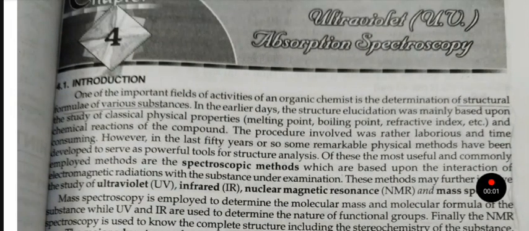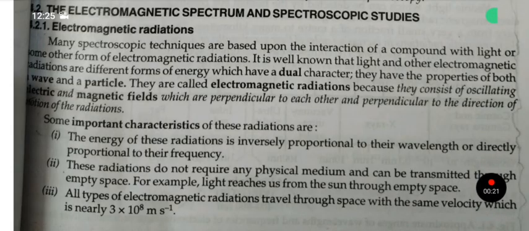Mass spectroscopy is employed to determine the molecular mass and molecular formula of the substance, while UV and IR are used to determine the nature of functional groups. Finally, the NMR spectroscopy is used to know the complete structure, including the stereochemistry of the substance.